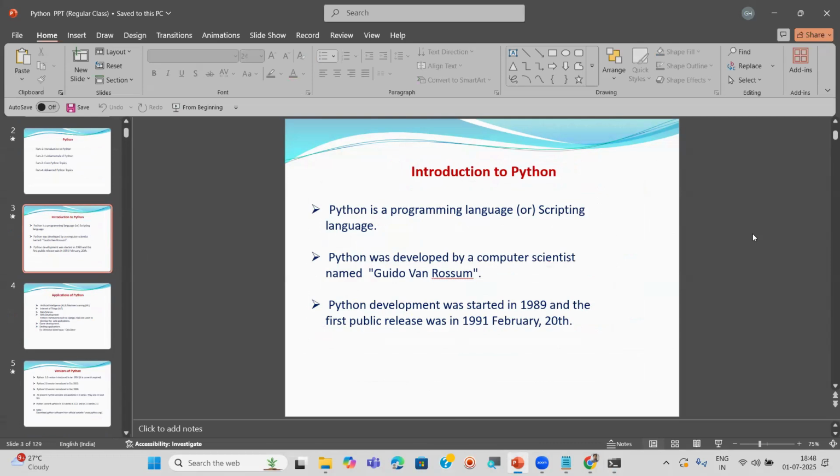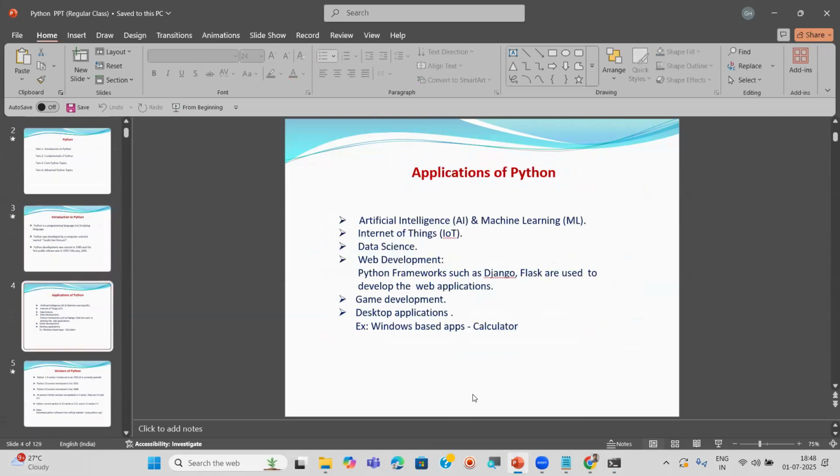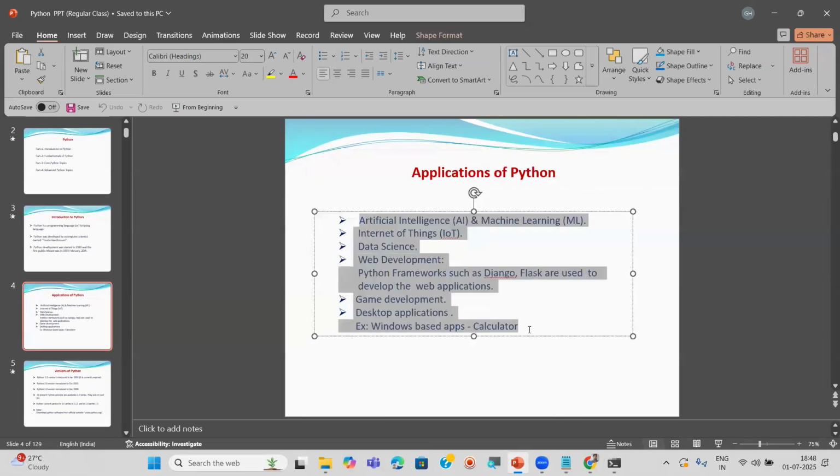He started development in 1989, and the first public release was in 1991. And these are the applications of Python. I explained very clearly: we use Python in AI, ML, IoT, data science, web development, and also gaming and desktop applications.